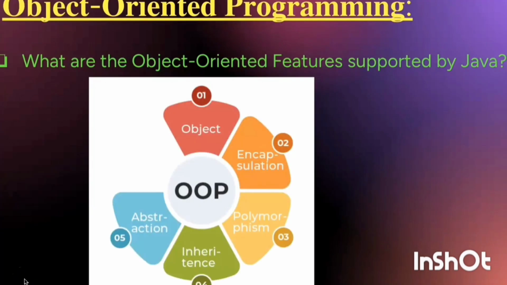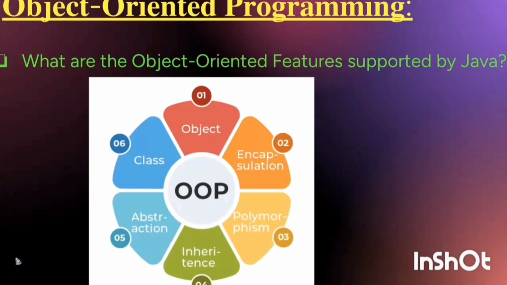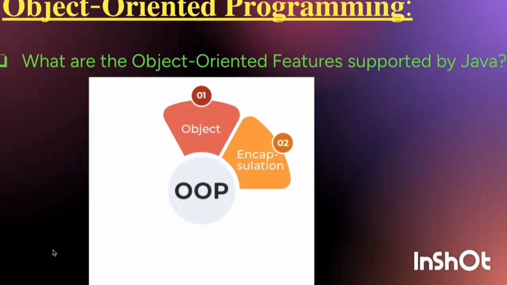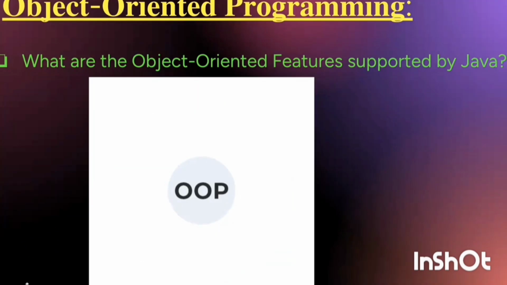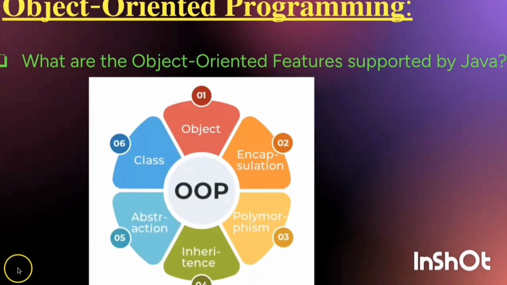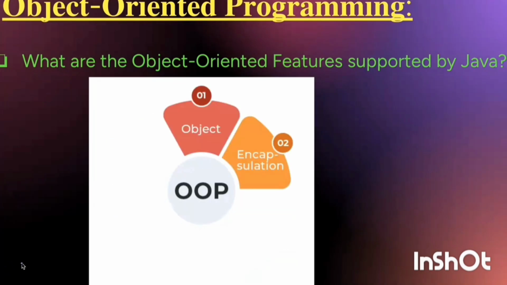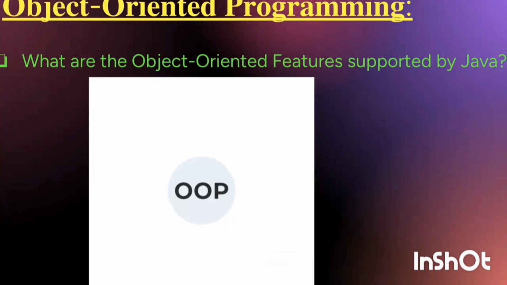Now we are moving to the next question. Next question is, what are the object-oriented features supported by Java? The object-oriented features supported by Java are object, encapsulation, polymorphism, inheritance, abstraction, and class. These features are supported by Java, which are also object-oriented features.